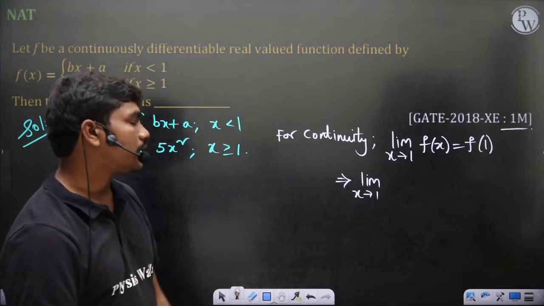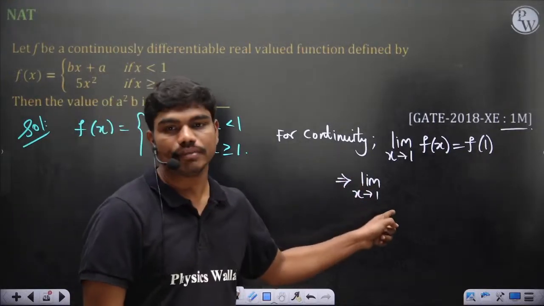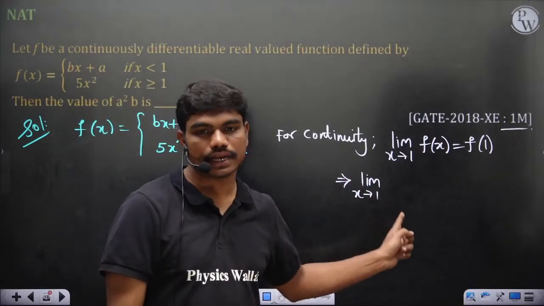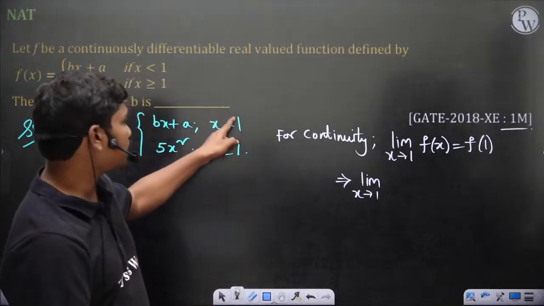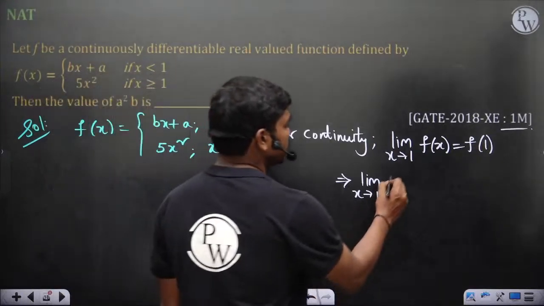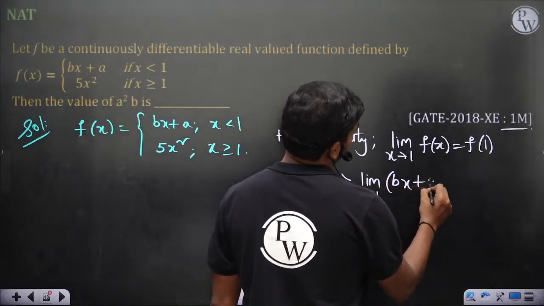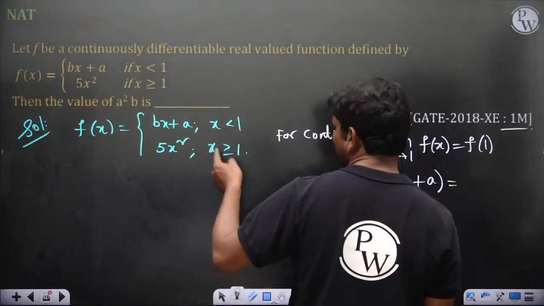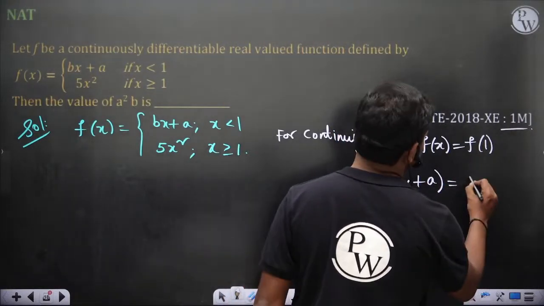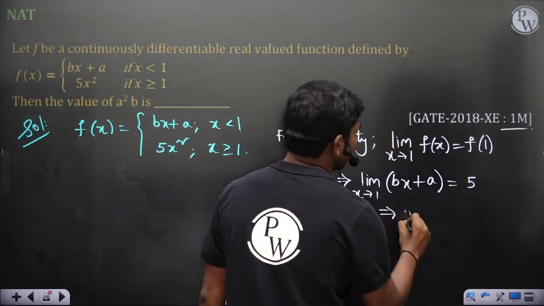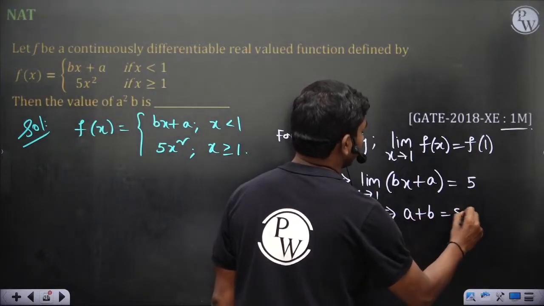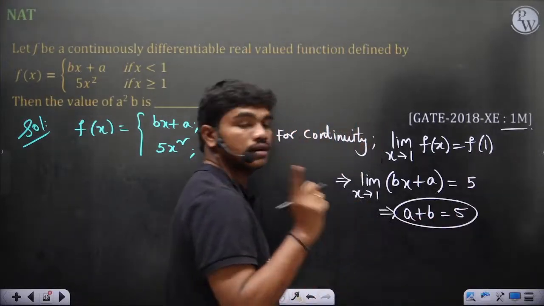If you are calculating the limit as x tends to 1, x is not equal to 1, so you take bx plus a, and this should be equal to f of 1. When x is exactly 1, this is 5x square, so 5. So a plus b should be 5. This is one equation.